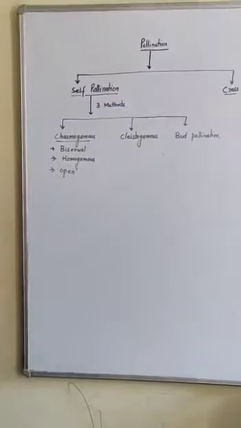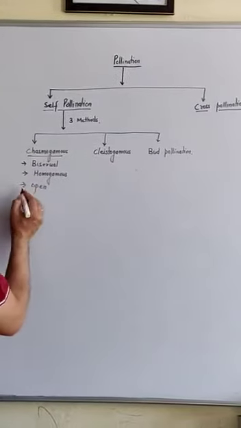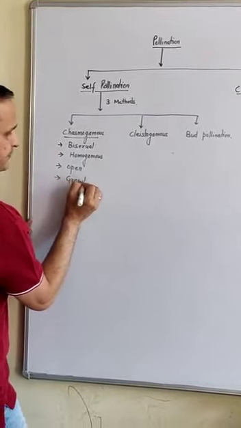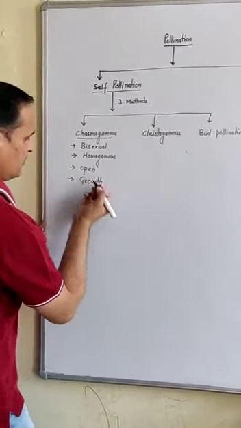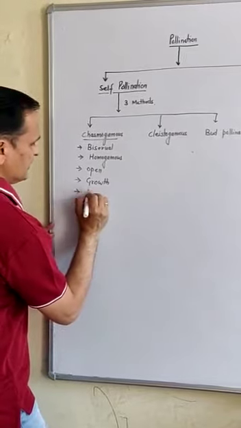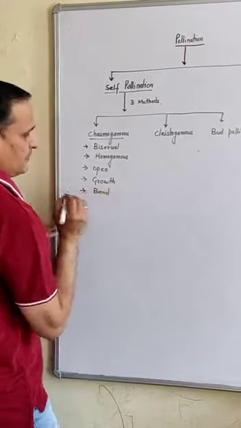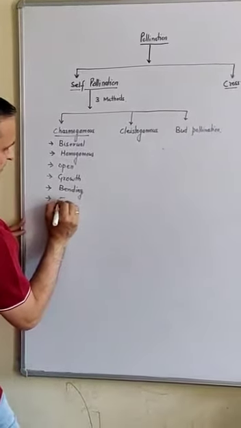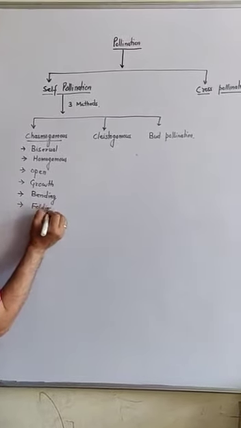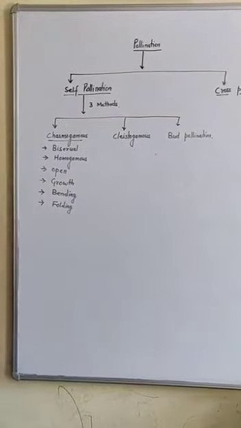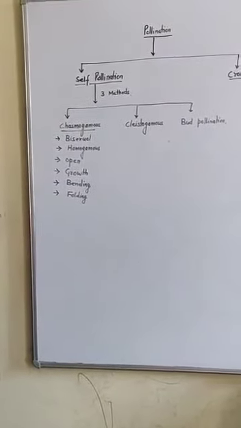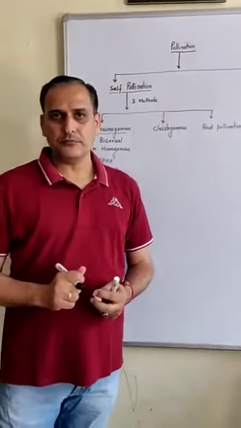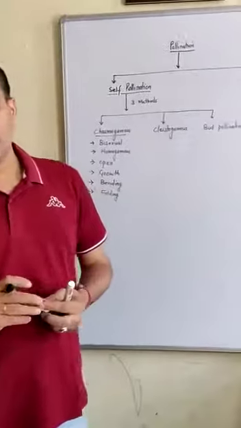Chasmogamous pollination may be achieved by the bending of anther or stigma, or by folding. In a chasmogamous plant, we will take one example of the vinca plant, or Catharanthus. What happens in this plant?